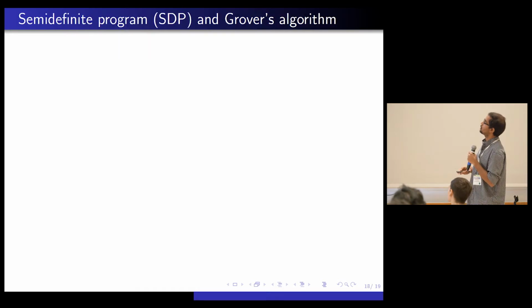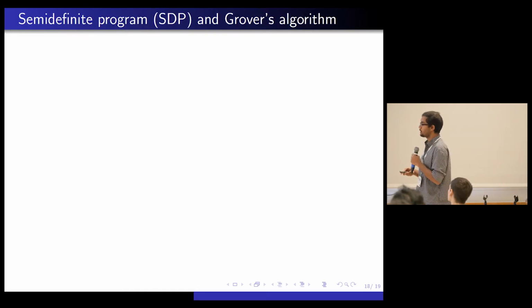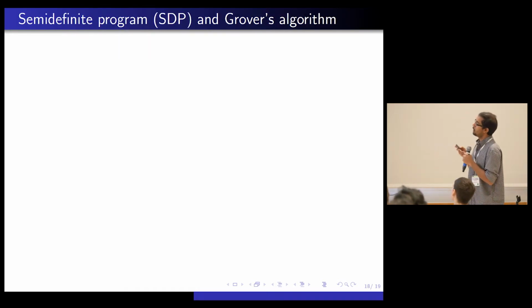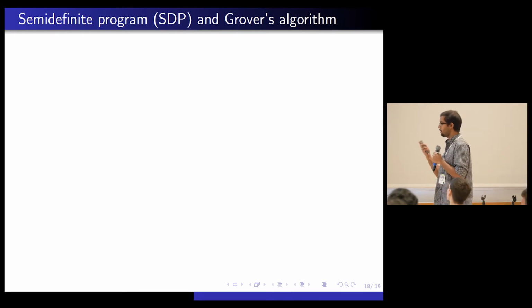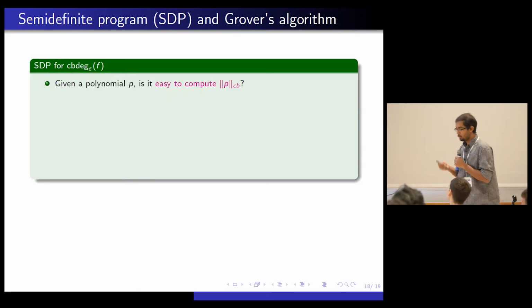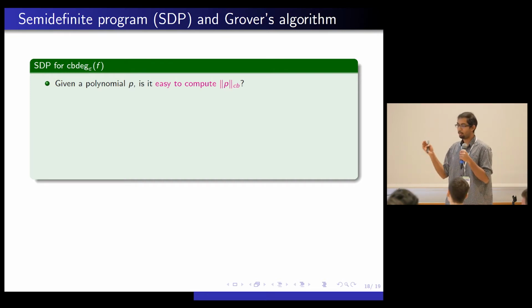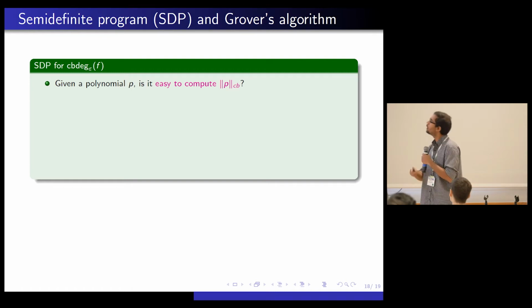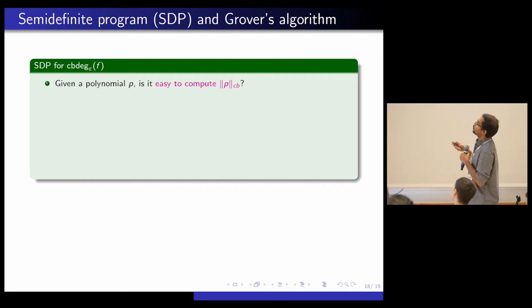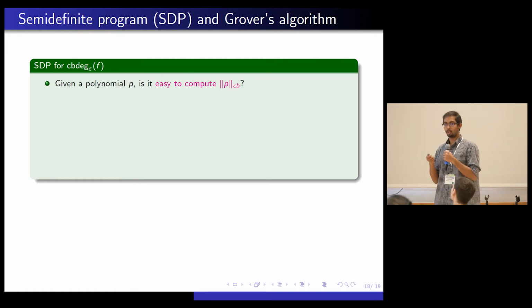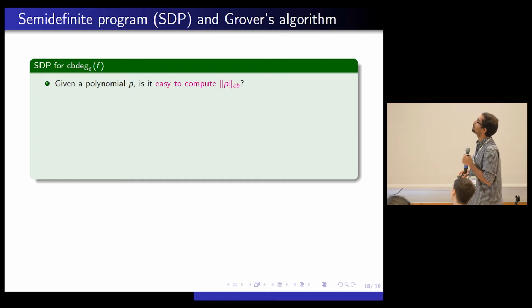And finally, let me talk about the result that came today morning. It's by Sander Gribling and Monique Laurent. And what they showed is they tried to understand the following question. So I defined a new notion of completely bounded degree. I mean, it could just be nastily complicated, and it just could be pointless understanding this concept altogether. And so they tried to understand the question, when is it easy to compute this norm, this completely bounded norm?